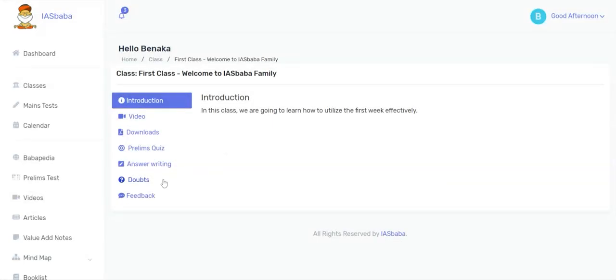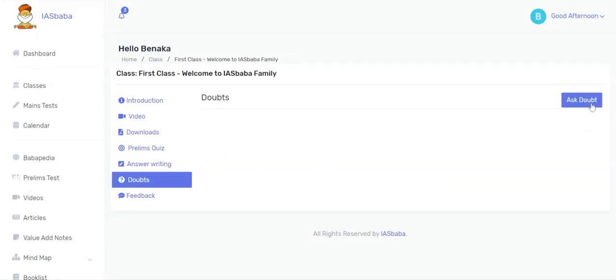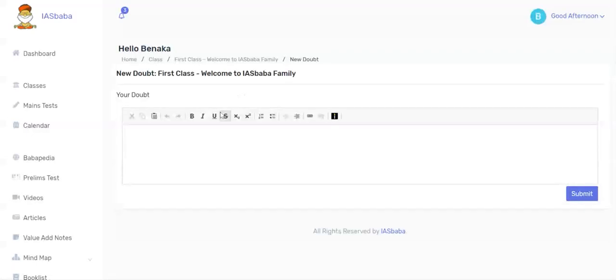Now let's go to the Doubts tab. You can click on the button Ask Doubts on the right top to ask any doubts regarding the session. Either the peers themselves can clarify their doubts or IAS Baba will pitch in and clarify your doubts.